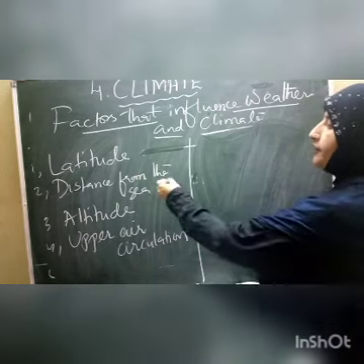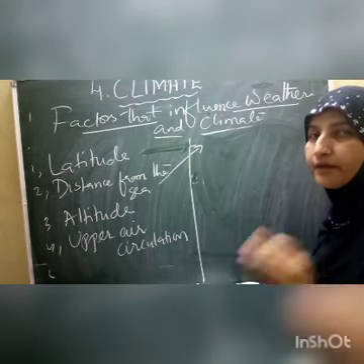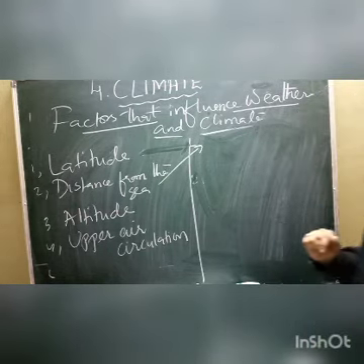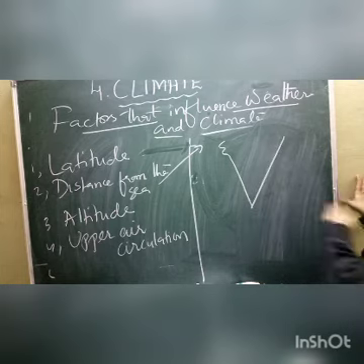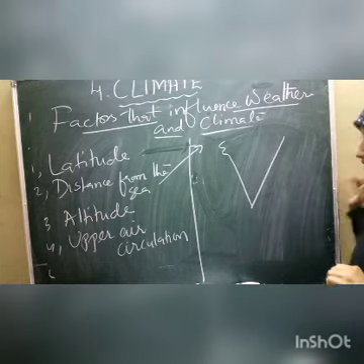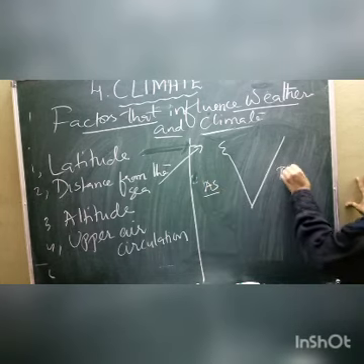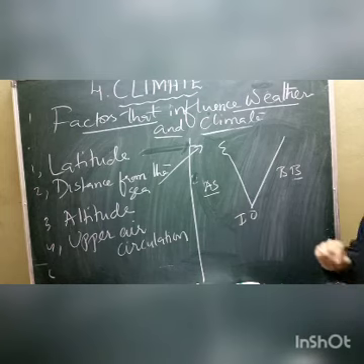After latitude affecting the climate, the second one is distance from the sea. What do you think, how is the distance from the sea affecting India? Once again, how? You know that this is the Arabian Sea, this is the Bay of Bengal, this is the Indian Ocean. Let us understand like this.